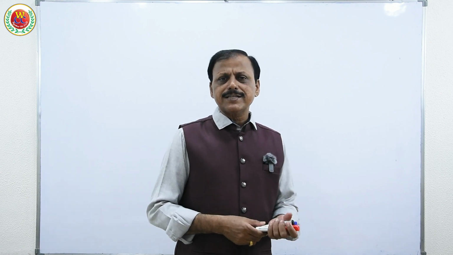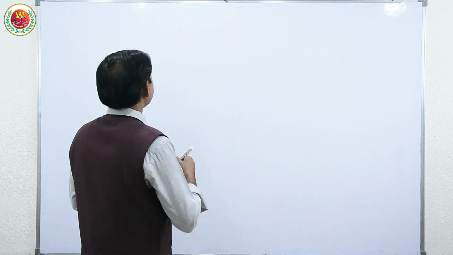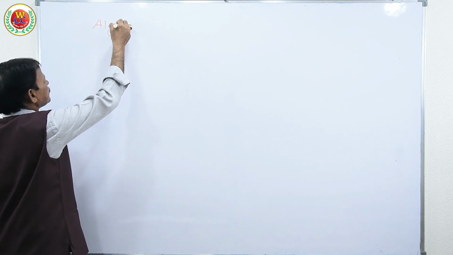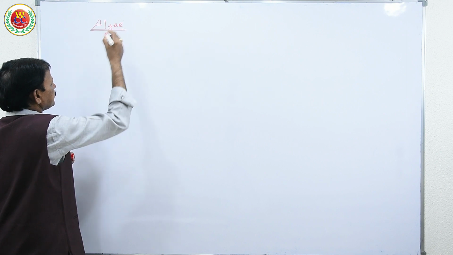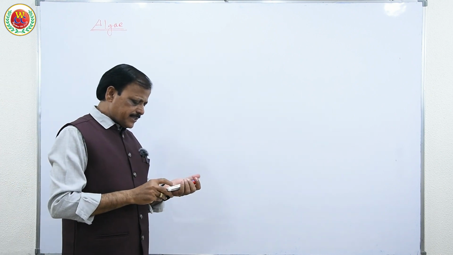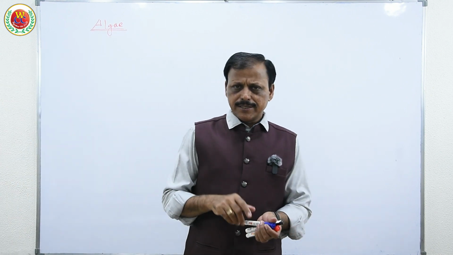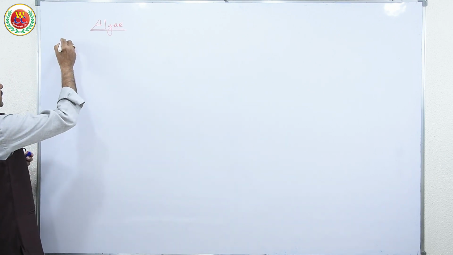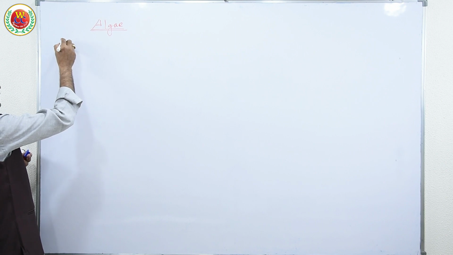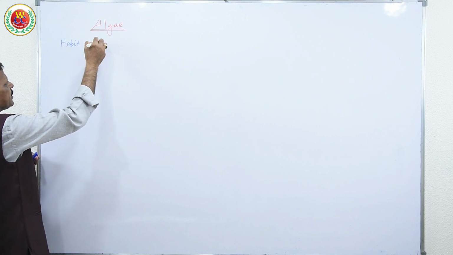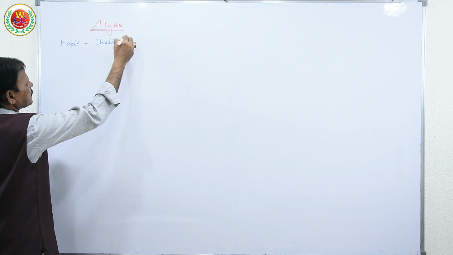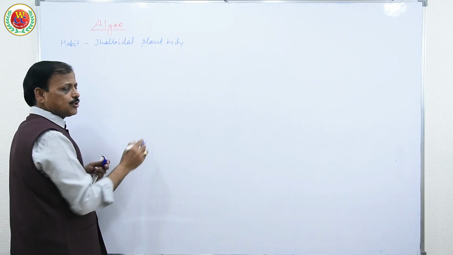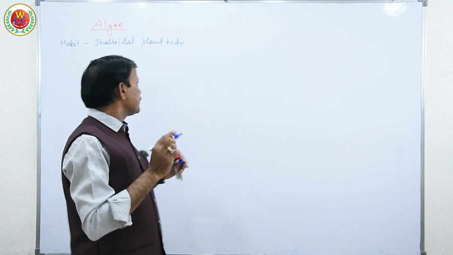So let us start with general characteristics of algae. As a group heading, algae, general characteristics: always we have the first character as habit and habitat. So habit is a thalloidal plant body, that is without root, stem and leaves.